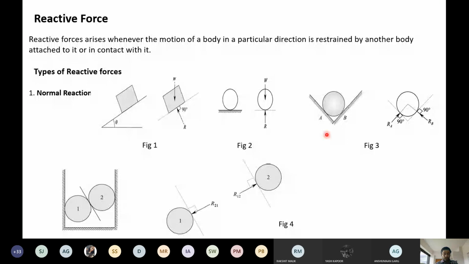If you're not able to identify which forces are acting on the sphere, then it is very difficult for you to solve the numerical. Should I proceed now?